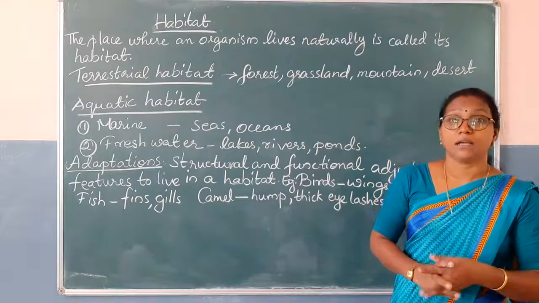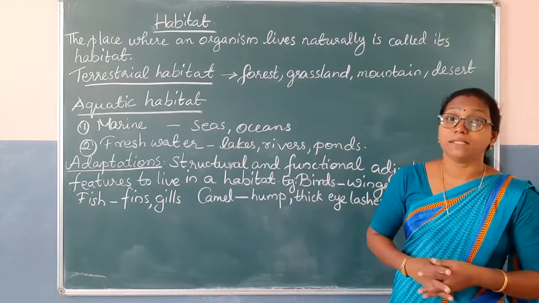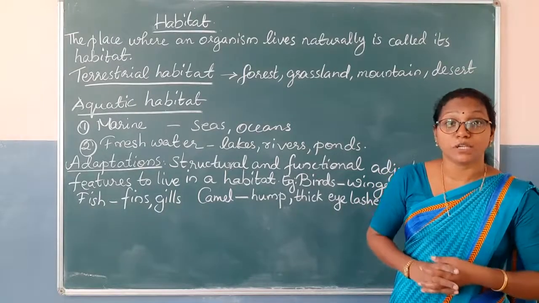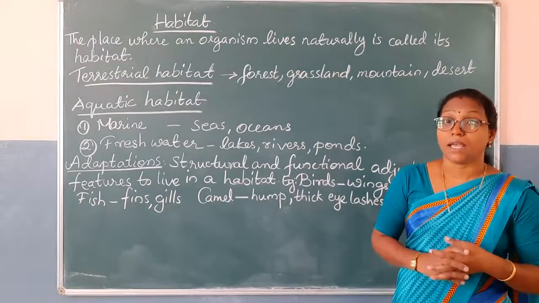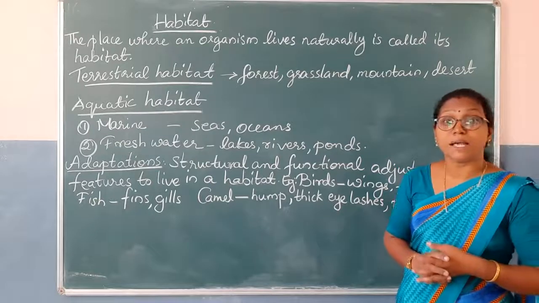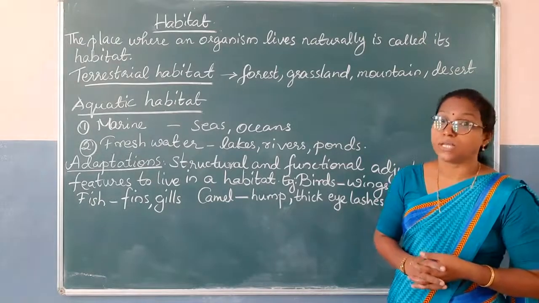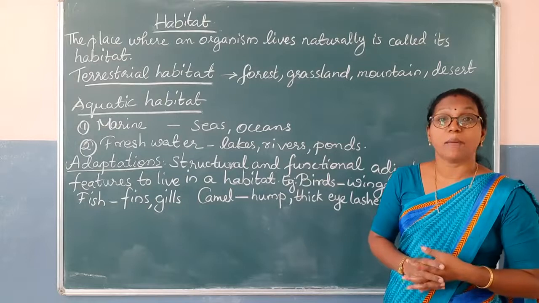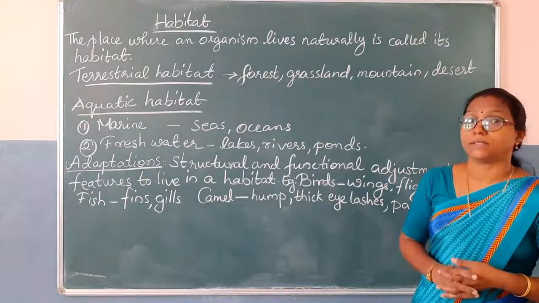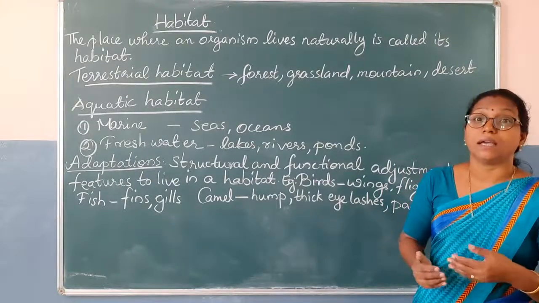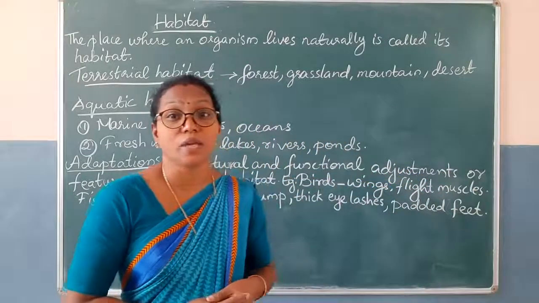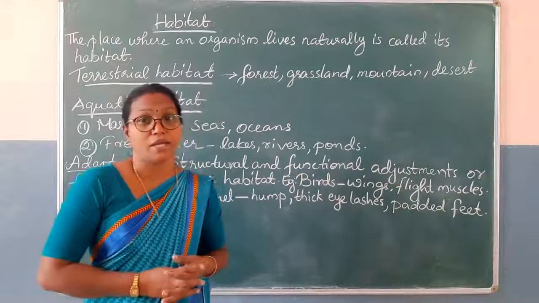But in the freshwater habitats, the concentration of salts is very low in the water. The marine habitat examples are the seas and oceans. The freshwater habitat examples are the rivers, lakes and ponds. So students, these are the important habitats present in the terrestrial and aquatic habitats.